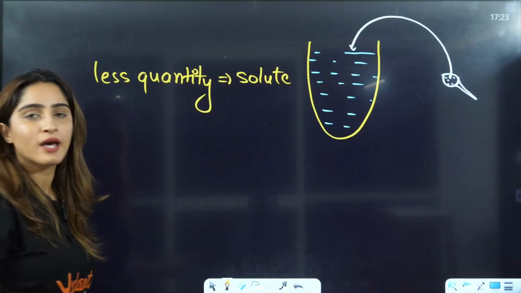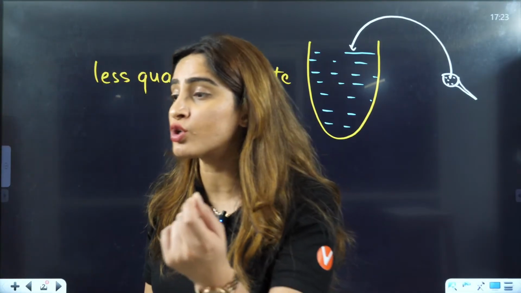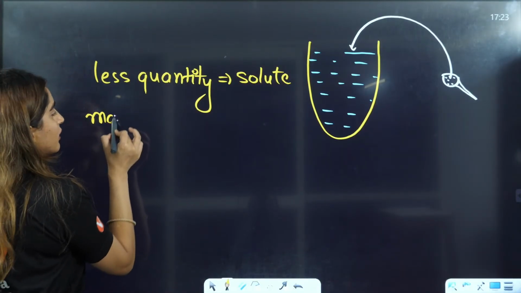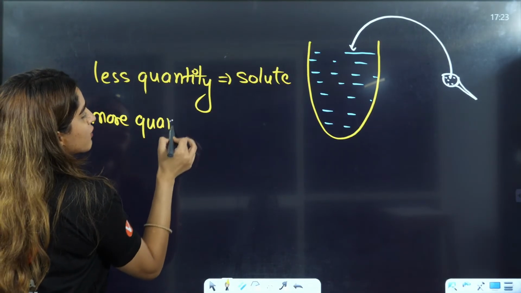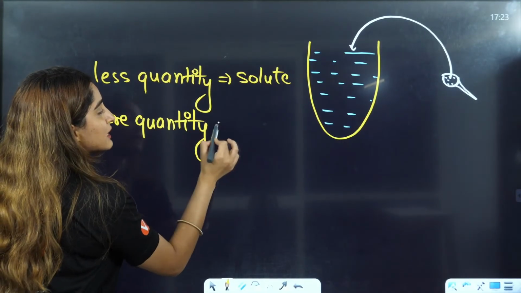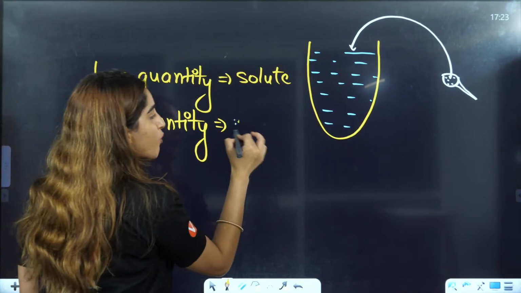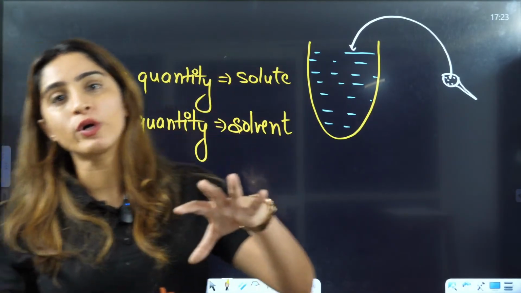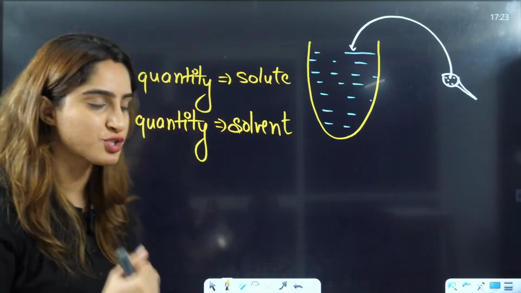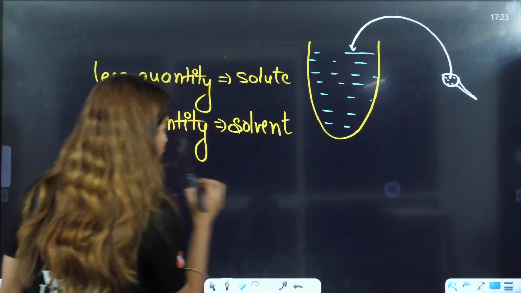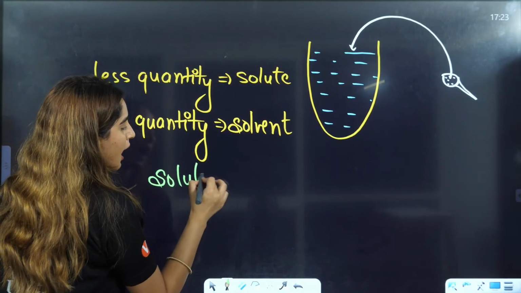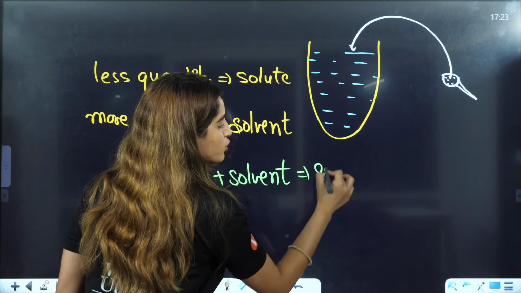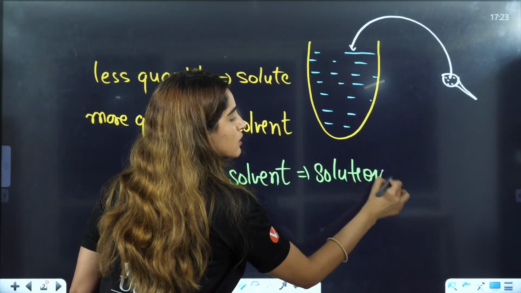In this case, we are adding solid in less quantity, so the solute is solid, right? The one which is in more quantity, what is that, students? That is called solvent. Now, when you add solute and solvent, you have solution.